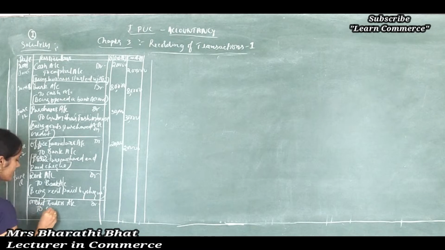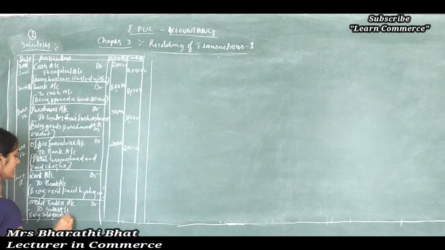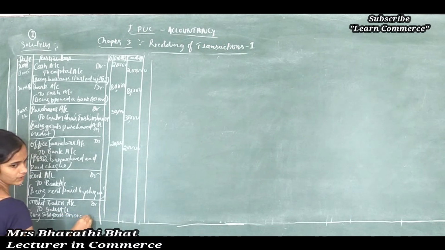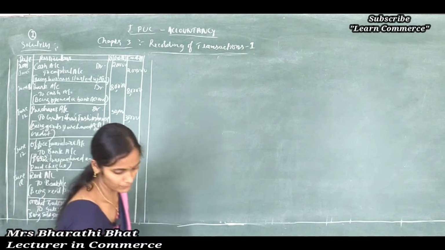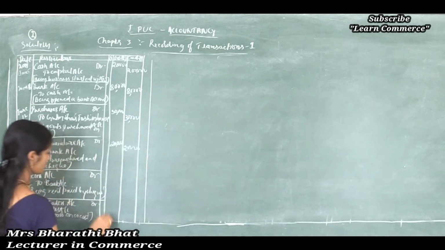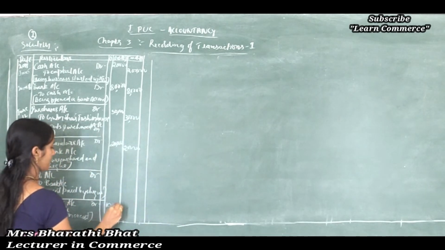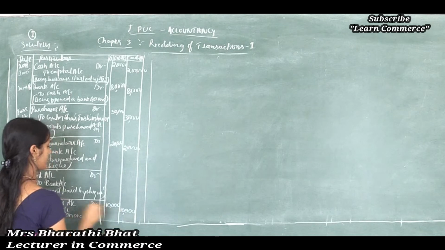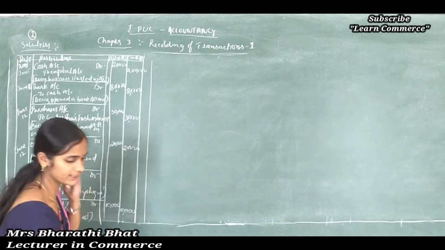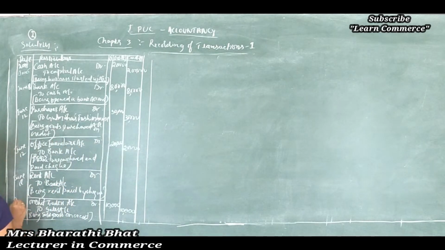So Mohit Traders account debited to sales account, being goods sold on credit. Amount 10,000, and mention the date June 20.